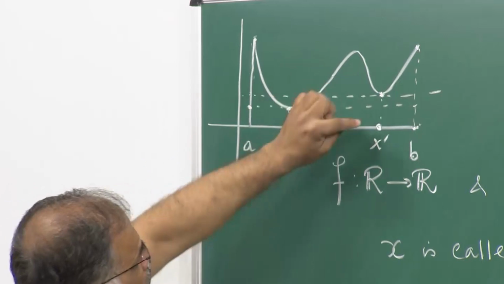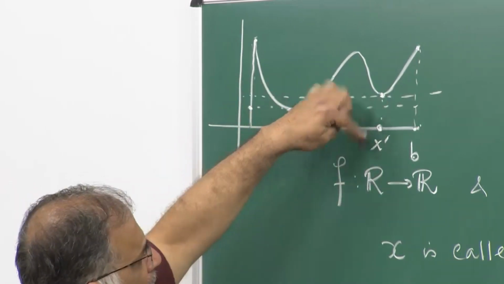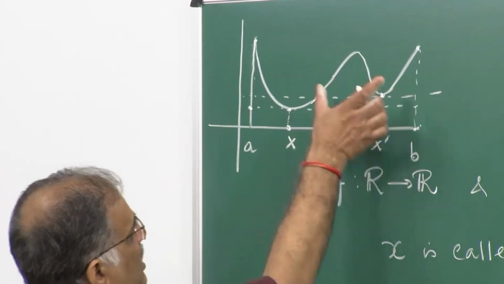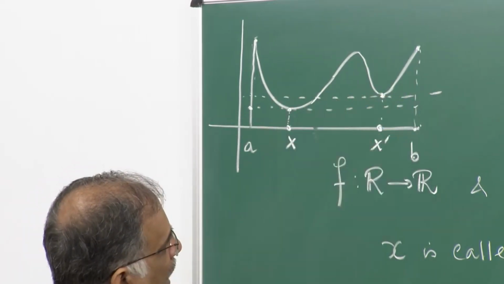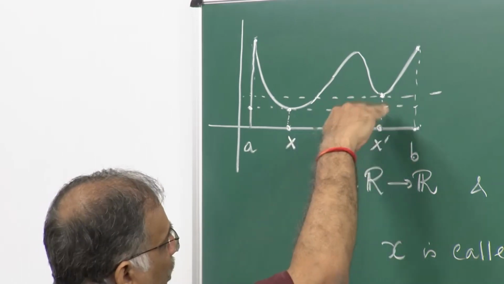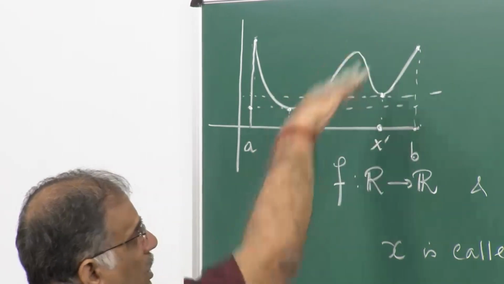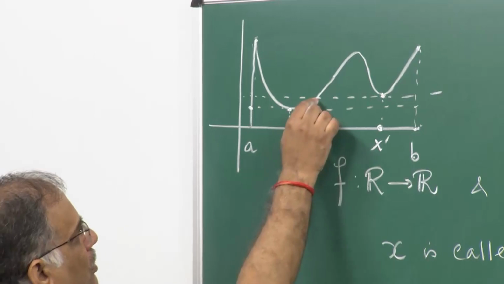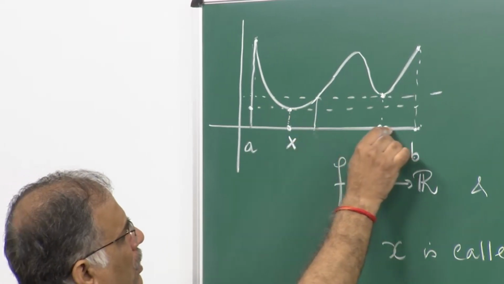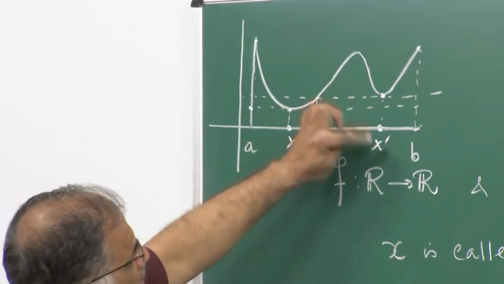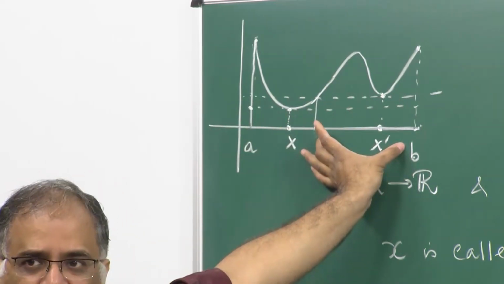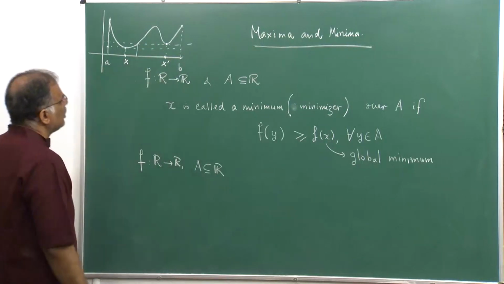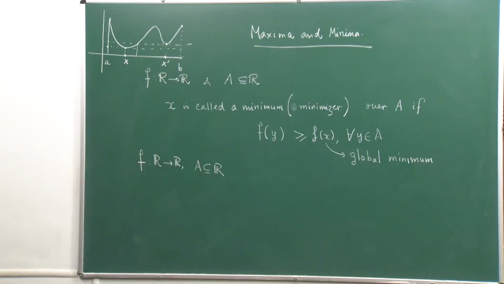At x dash, the functional value is bigger than the functional value at x, but for some region of the enclosed interval AB, the functional value at x dash is less than all other values in that very specific zone. So, it is a minimum, not over the whole interval AB, but over a very specific region, a subset of AB. Such things are called local minimum, and we will make it more formal.